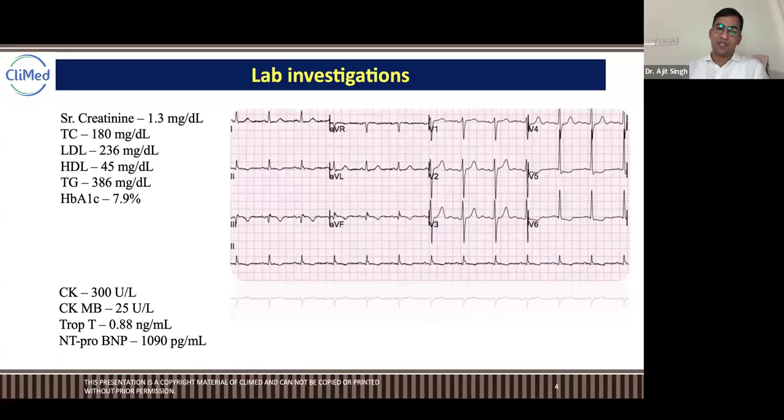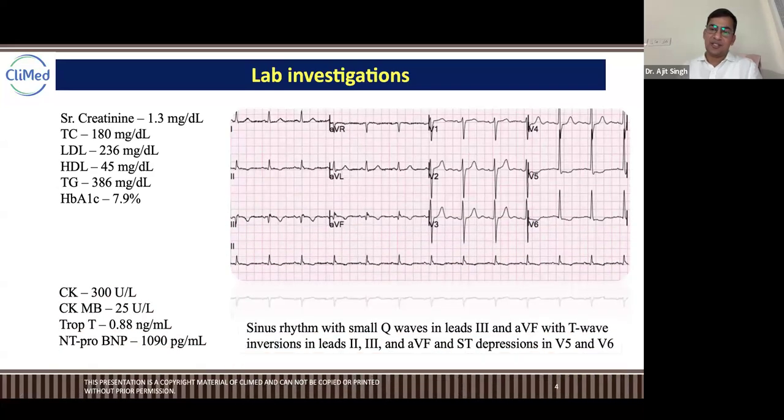Now, lab investigations. We are not going into that because we are in the ECG class. But still, CKMB is 300, at a higher level. Troponin T is 0.88, very high, and NT-proBNP is very high. Cardiac biomarkers are indicating towards myocardial infarction. Now the ECG.